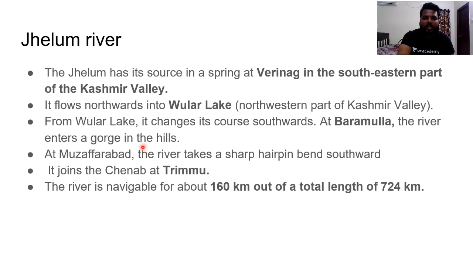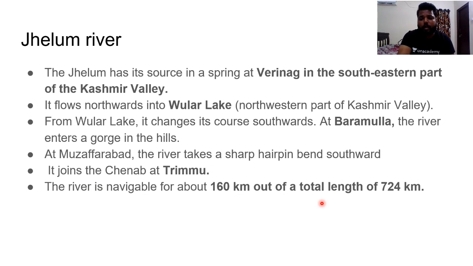The river enters a gorge in the hills. Hope everyone might be knowing what a gorge is. V-shaped are called valley-like structures. U-shaped structures are called gorges. Next, at Muzaffarabad, the river takes a sharp hairpin bend southward, clear, and it joins the Chenab river at Trimmu. The river is navigable.